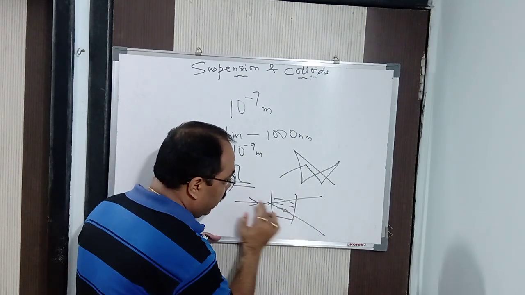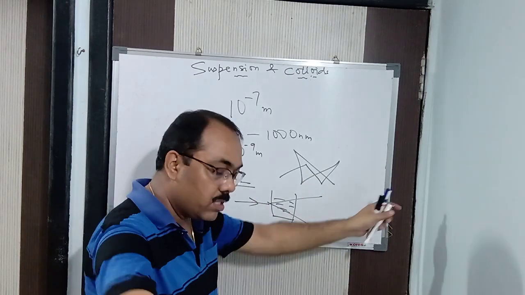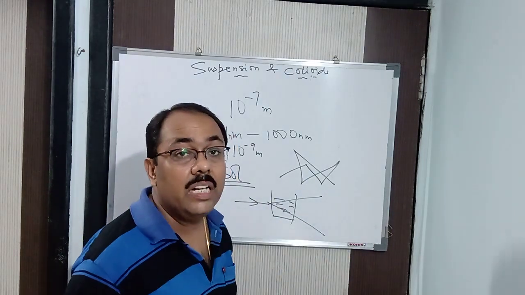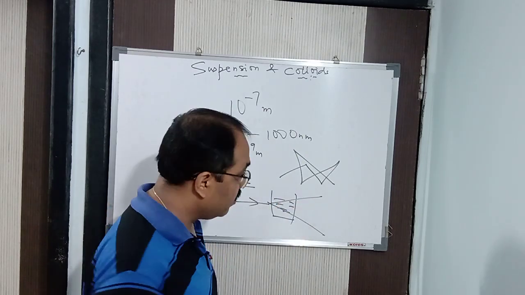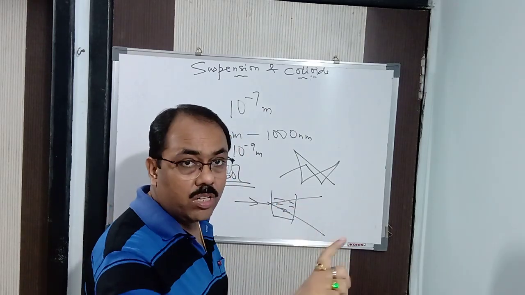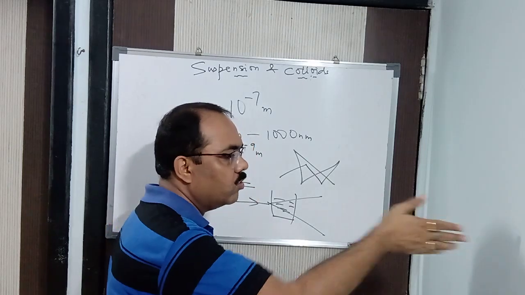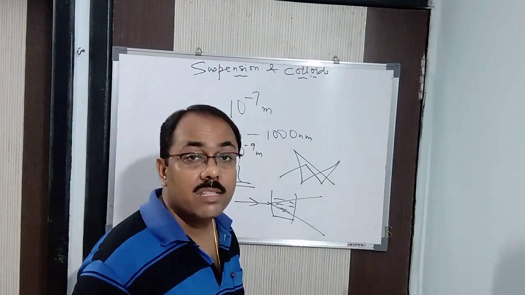See here in the figure. It gets scattered in this way. It gets dispersed in the form of a cone. That is called the Tyndall cone, and the effect is known as the Tyndall effect. If you take a true solution like sugar or salt solution, the light will simply pass through because a true solution is transparent.